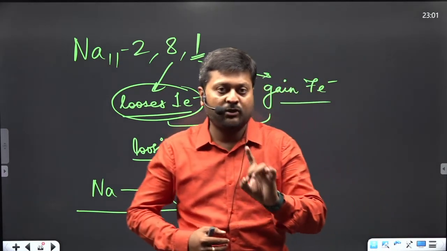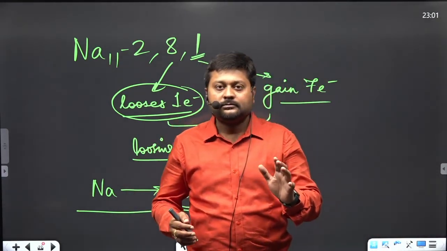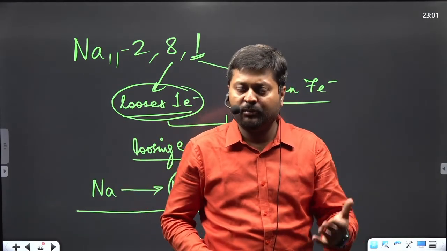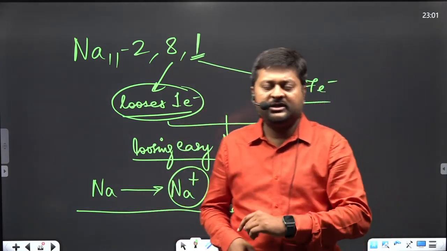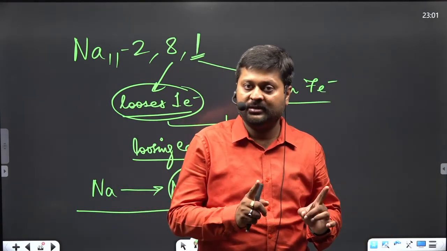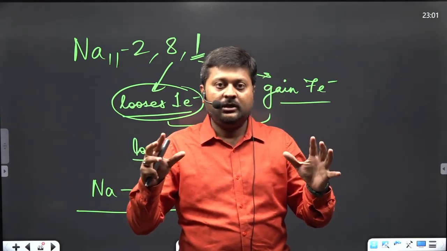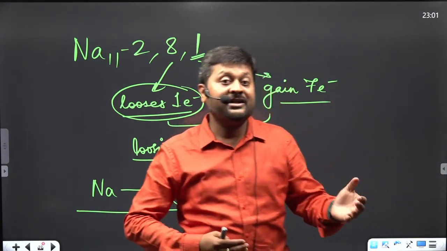So what is the definition of metals and non-metals here? Just let me wrap it up. Today we studied the compounds, the elements, the molecules, and we balanced some reactions. Then we understood the definition of metals and non-metals. In chemistry, the elements which have the tendency to lose electrons are called metals.